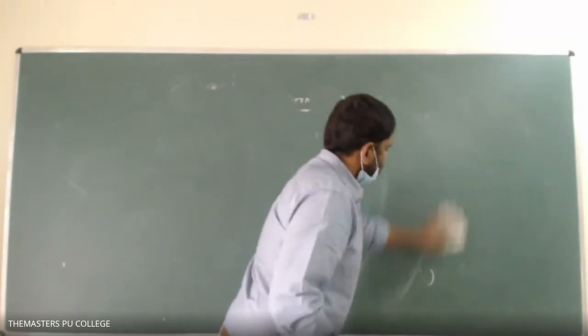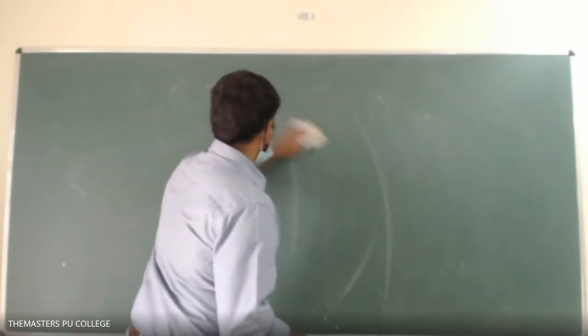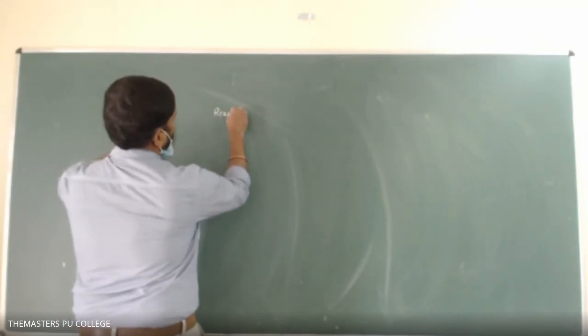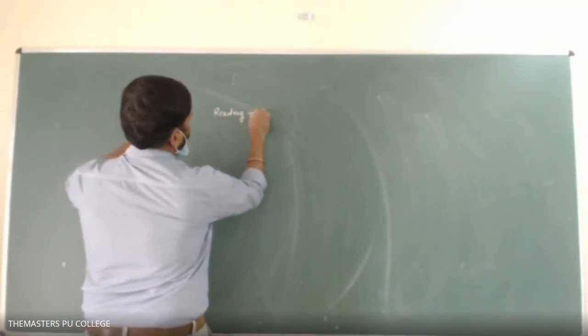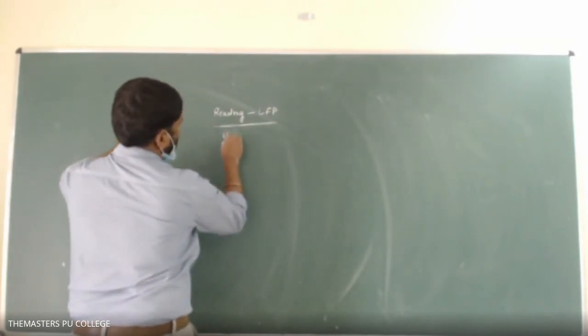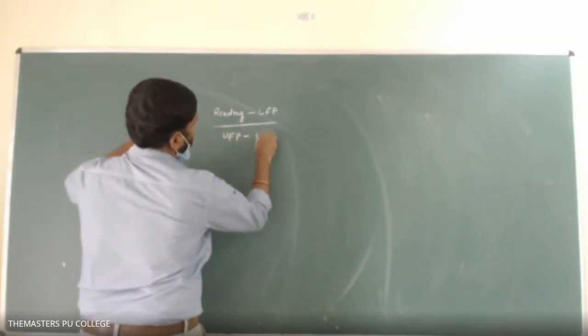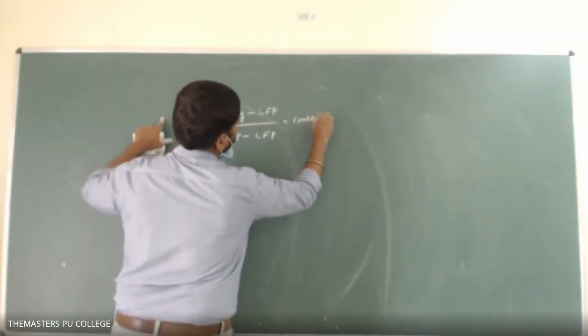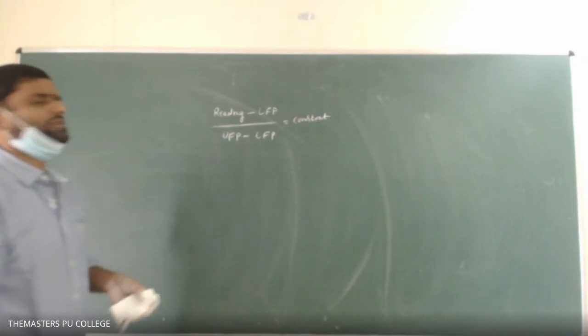On any scale of temperature, when we are converting the temperature from one scale to another scale, reading minus LFP divided by UFP minus LFP is equal to constant.